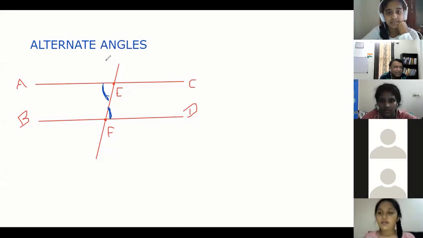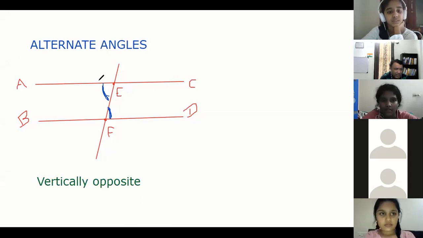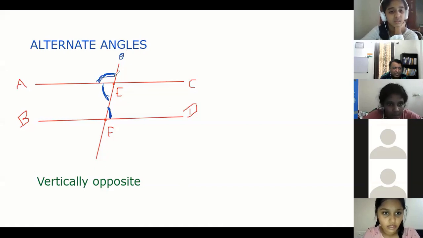Siona, in this diagram, how will you explain vertically opposite angles? What are vertically opposite angles? Suppose I draw this angle, AE. Suppose this point is O, say AEO. Which angle is vertically opposite to this angle, AEO? CEF. Very good. CEF is the vertically opposite. Very good, Siona.